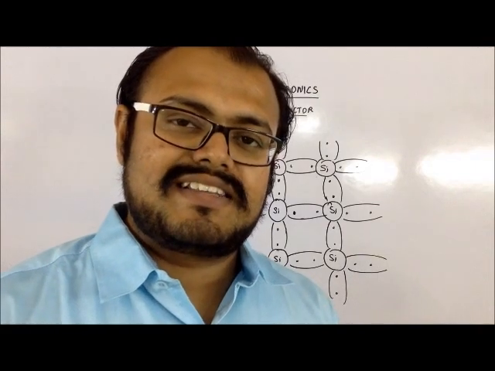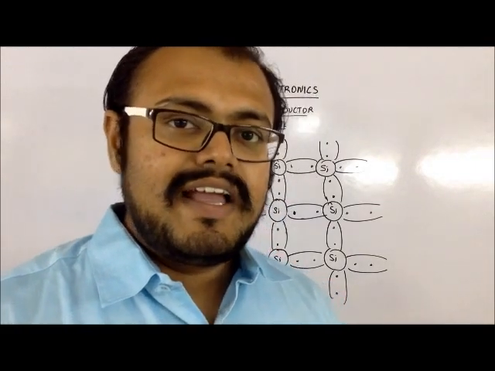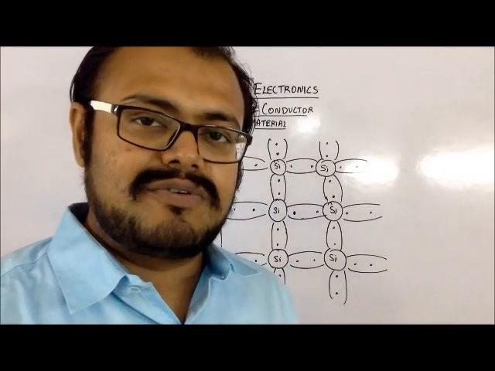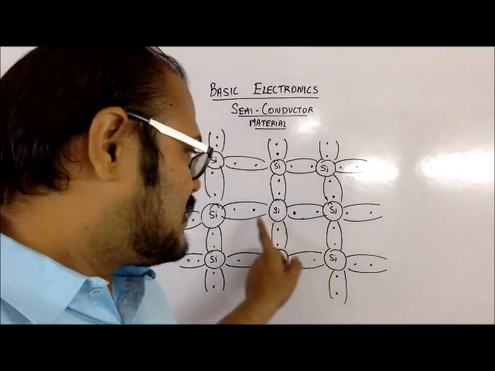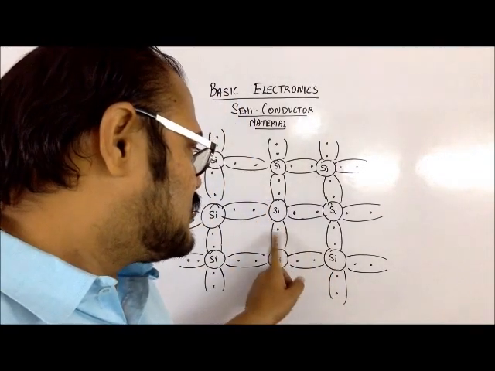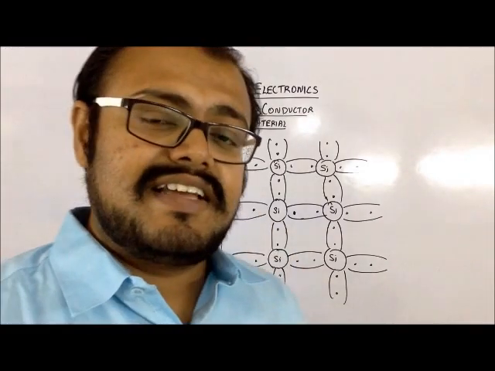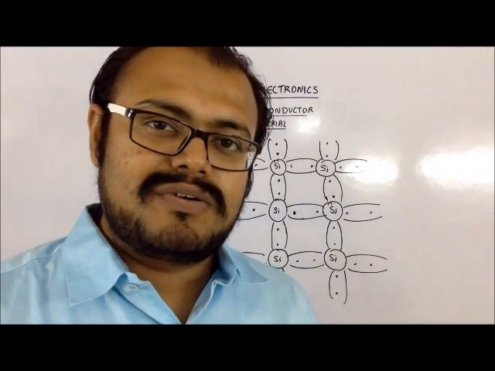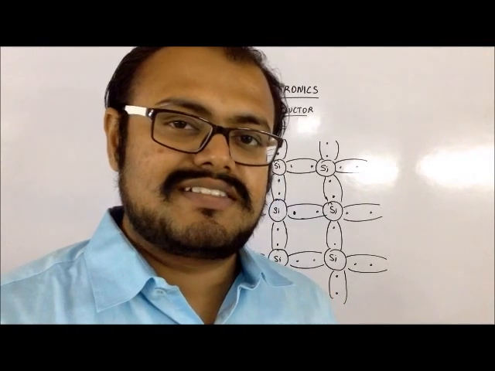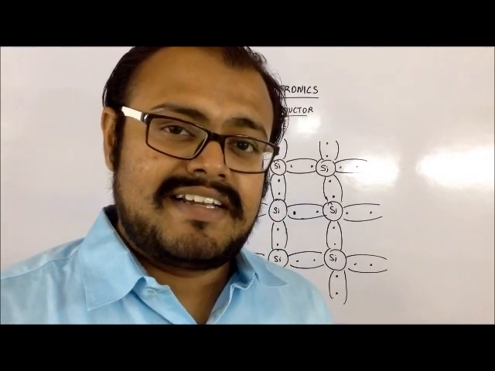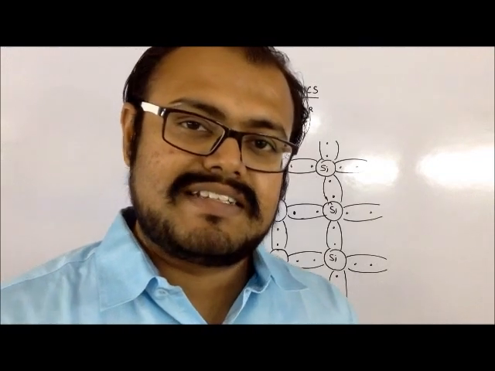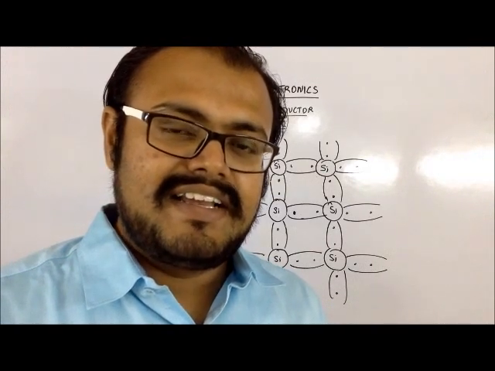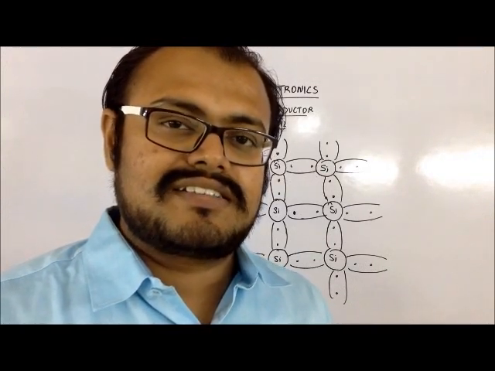Since it has a valency of 4, it generally forms a covalent bond. A covalent bond is nothing but the sharing of electrons. Since it is in its purest form, it will be forming 4 bonds with its neighboring 4 atoms. Each bond is represented by this particular figure, and these dots represent the electrons which are being shared. This configuration will be available at very low temperatures, about absolute 0. At that time, there are no free electrons present in the material. The electrons are held by the atoms very tightly and are not available for conduction.